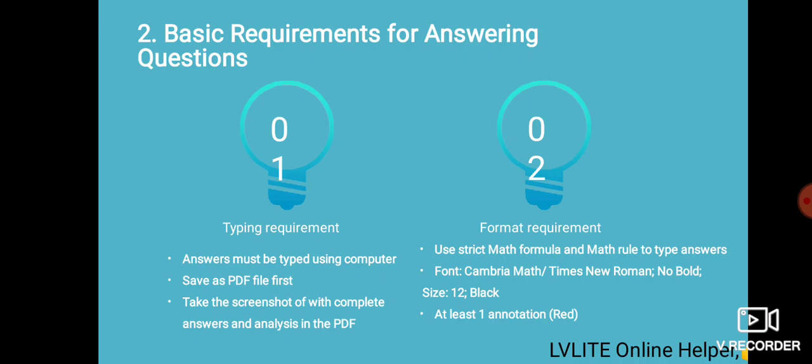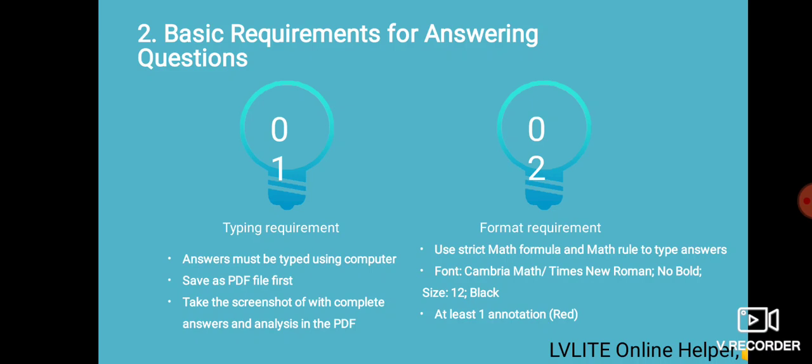Basic requirements for answering questions. There are 2 requirements: typing requirement and formatting requirement. The answer must be typed using a computer. Save the file as a PDF first. Take a screenshot of the complete answer and analysis in the PDF. You can type the question's answer, take a screenshot after that, and then upload.